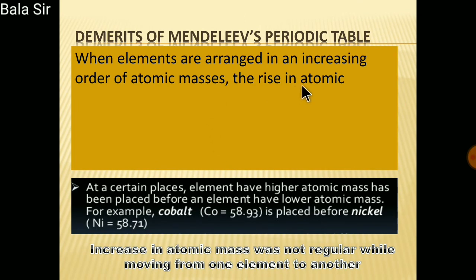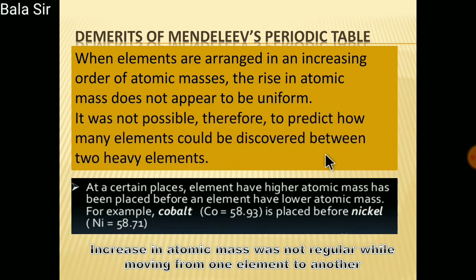When elements are arranged in increasing order of atomic masses, the rise in the atomic masses does not appear to be uniform. It was not possible, therefore, to predict how many elements could be discovered between two heavy elements. See here, at certain places, elements having a higher atomic mass have been placed before an element having a lower atomic mass. An example is cobalt and nickel.